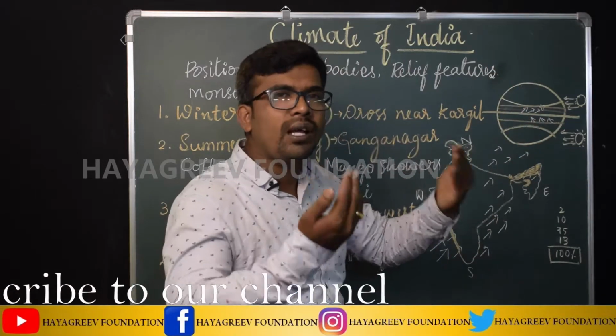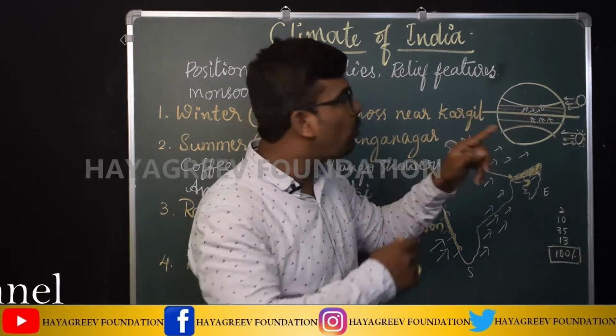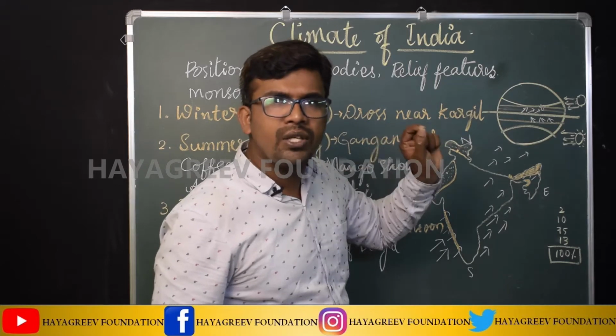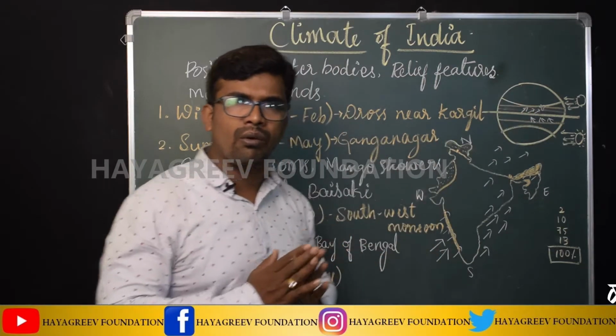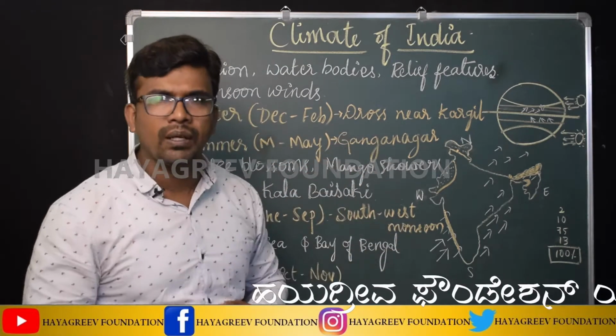But after crossing the equator, they change direction into the southwest monsoon. These monsoons enter India and hence heavy rainfall takes place.